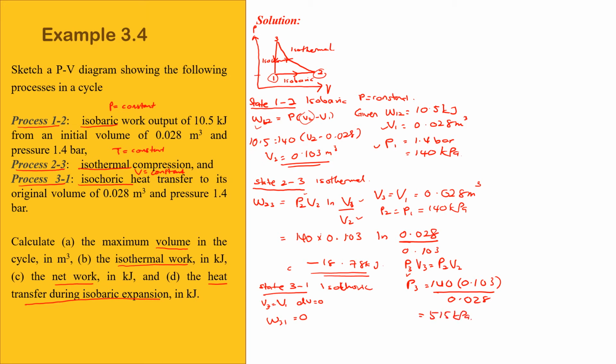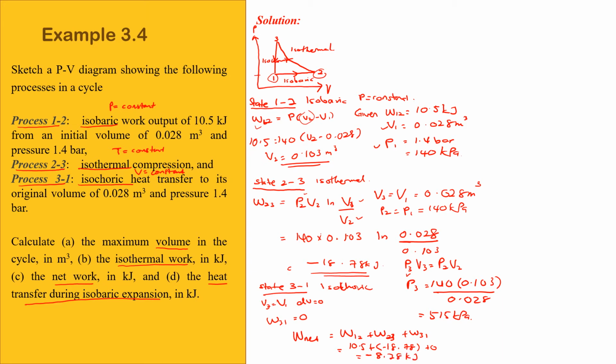So yang dia nak seterusnya adalah net work. So macam mana nak kira net work? So W net is equal to W12 plus W23 plus W31. So dapatlah nilai dia dekat sini adalah 10.5 plus negatif 18.78 plus 0. So akan dapat negatif 8.28 kilojoule.